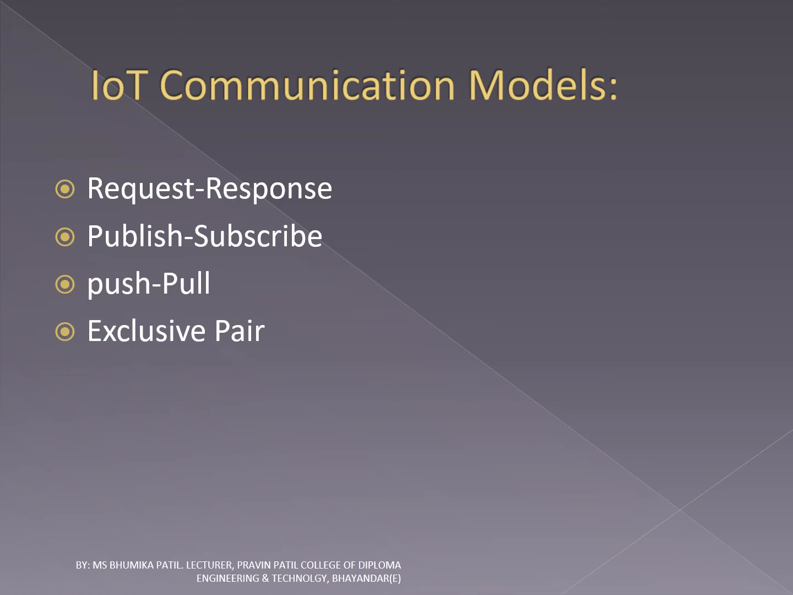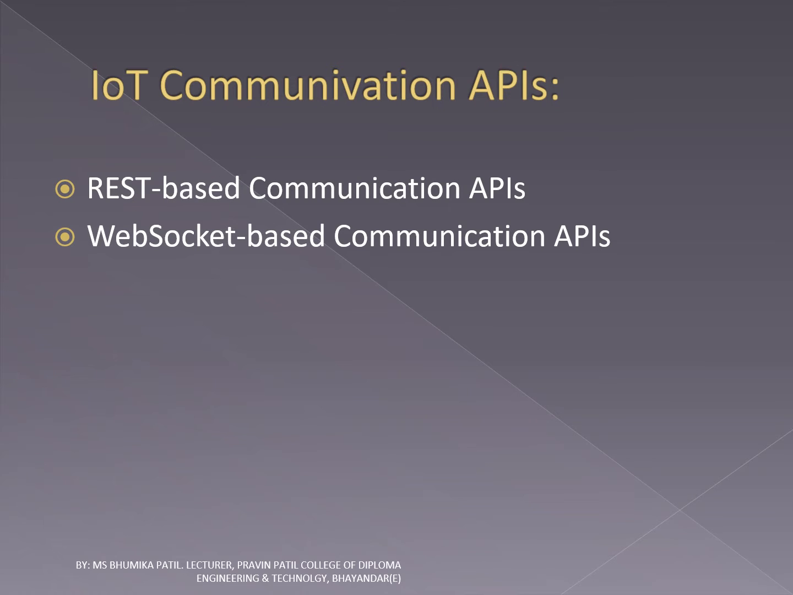IoT communication models consist of four models: request response, publish subscribe, push pull, and exclusive pair. IoT communication APIs are of two types. First is REST based communication API. REST means representational state transfer, and the second one is WebSocket based communication API.